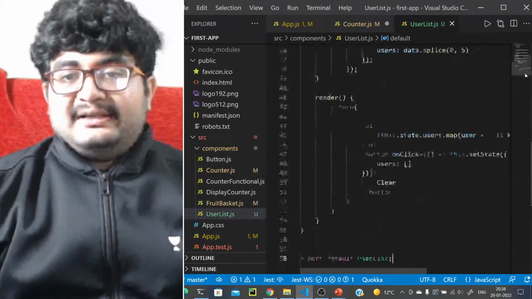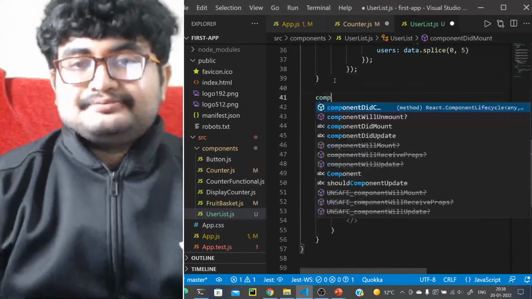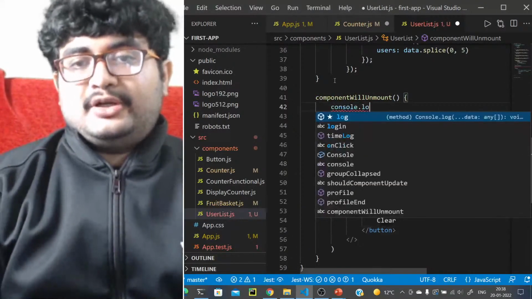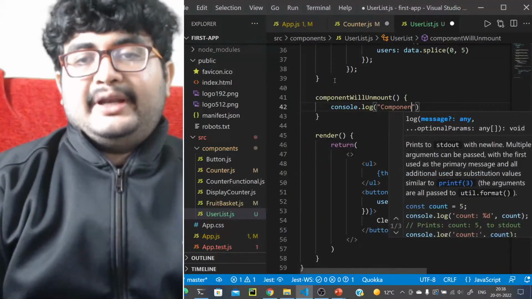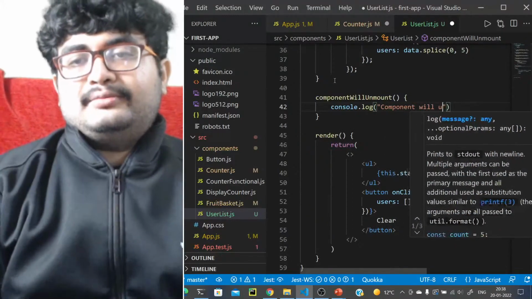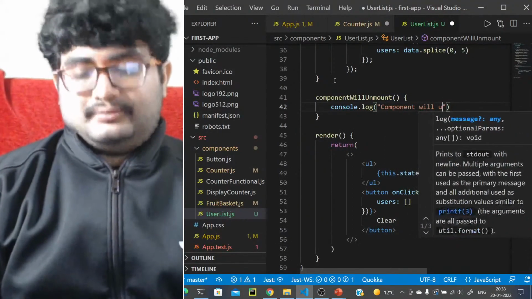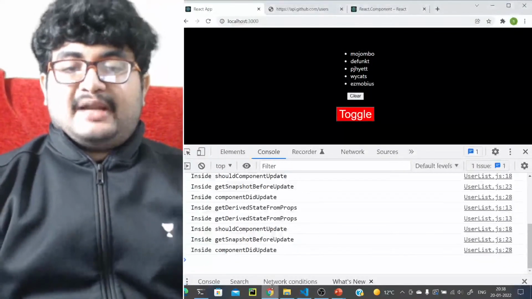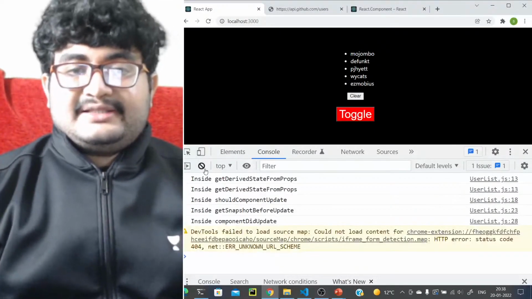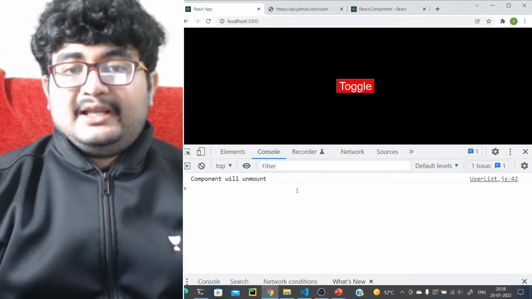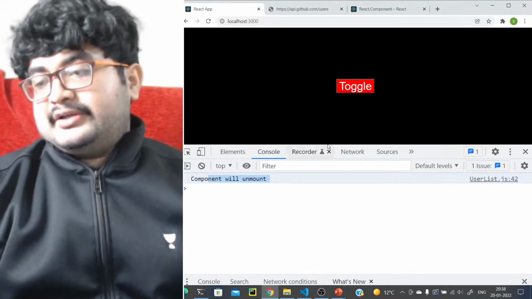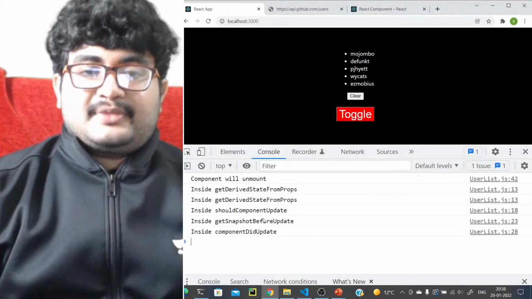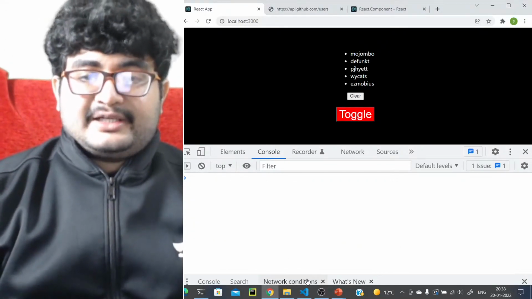We will add the lifecycle method, definitely. Component will unmount, and in this case we'll write console.log component will unmount. So this is triggered before the component is unmounted, right? Let's run this and clear the console. Just see, we toggle, component will unmount is called. We toggle again, component will mount is called. So we'll clear the console.